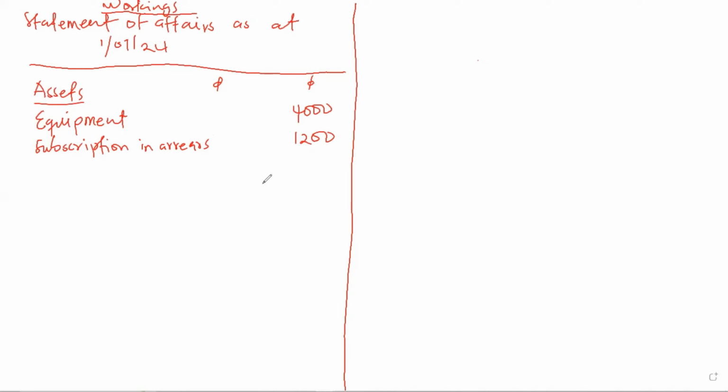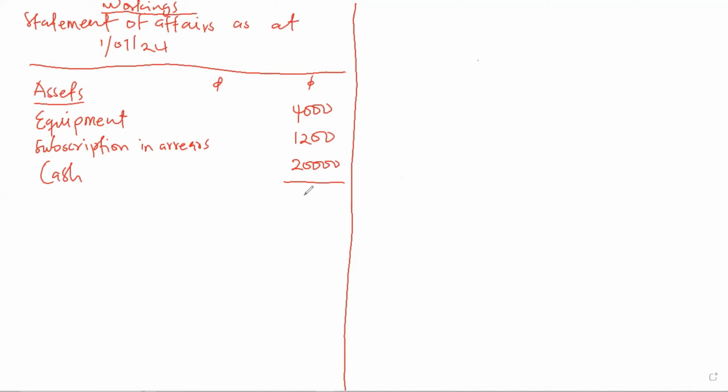Then we have cash. This question will not tell you that. When you look at the balances, there is no cash. But when you look at the receipt and payment account, the opening balance over there will tell you that balance is as at 1st January 2024. So you have to always know that you have to add cash. So don't forget that if the question doesn't bring the cash, you go to the receipt and payment account and bring the opening balance. So we have cash, and the cash is 20,000.